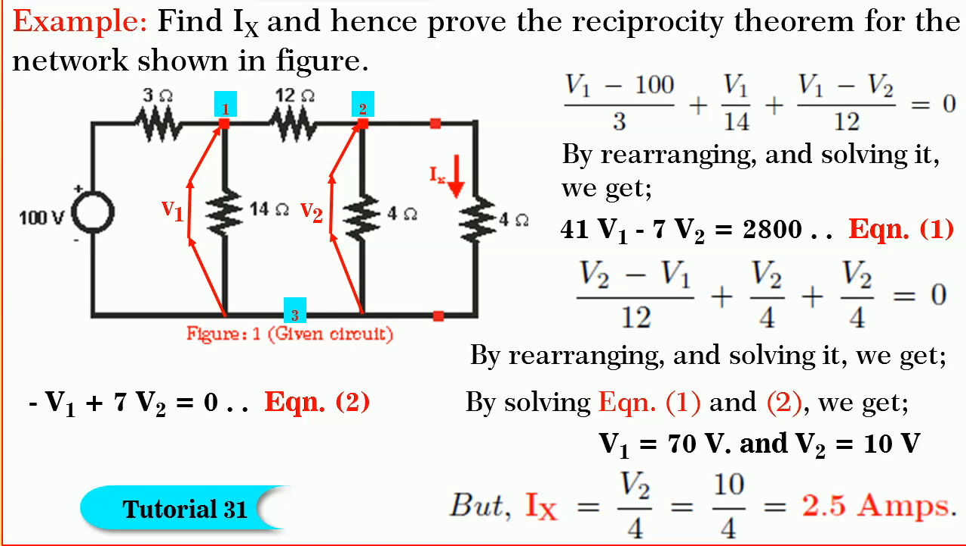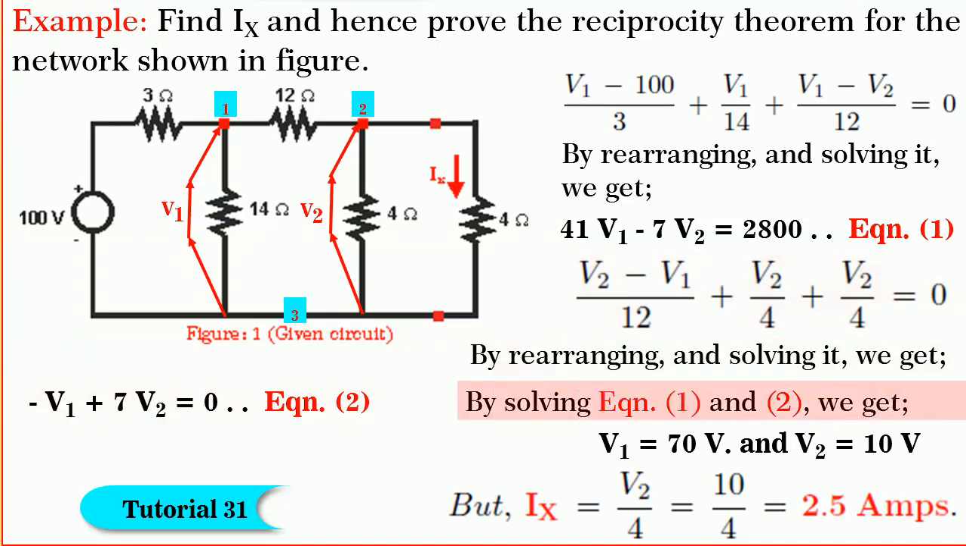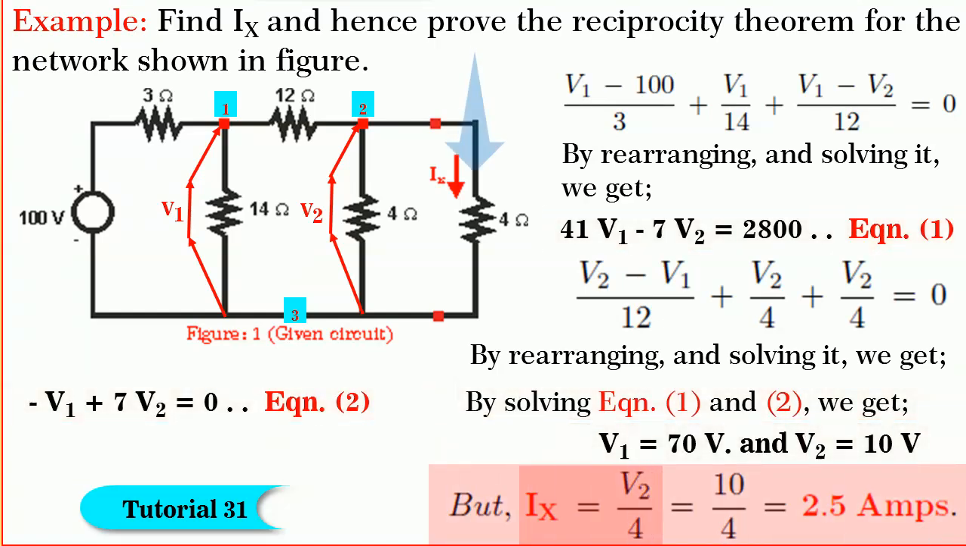Similarly, for node 2, we get (V2 minus V1) divided by 12 plus V2 by 4 plus V2 by 4 is equal to 0. By rearranging and solving it, we get minus V1 plus 7 V2 is equal to 0. Let it be equation 2. By solving the simultaneous equations 1 and 2, we get V1 is equal to 70 volts and V2 is equal to 10 volts. But Ix is equal to V2 divided by 4. By substituting for V2, we get Ix equal to 2.5 amperes.